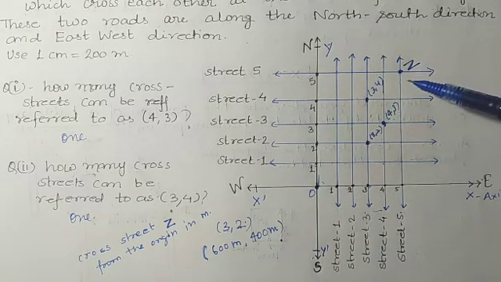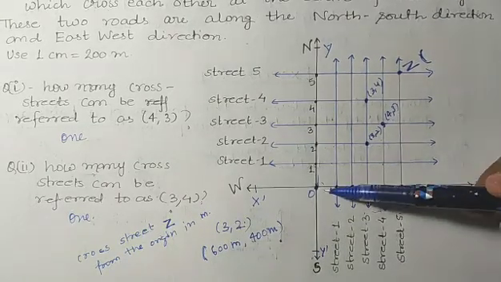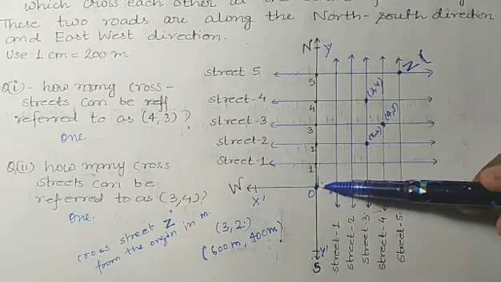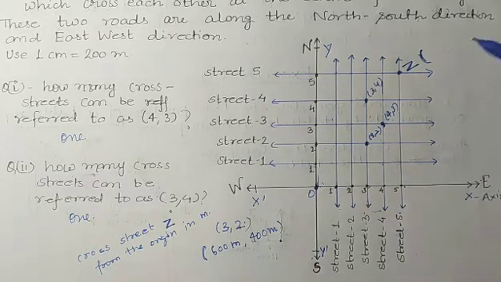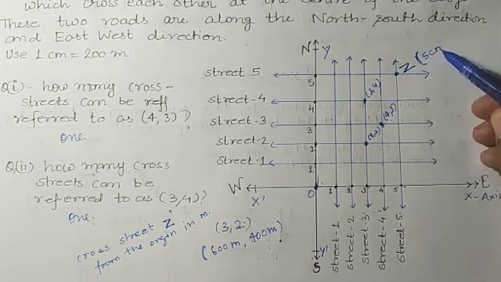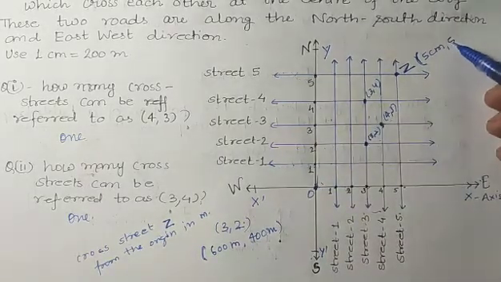Firstly we find the location of this point. Towards the x-axis, it is at a distance of 5 units, so 5 centimeters, and towards the y-axis it is also 5 centimeters.